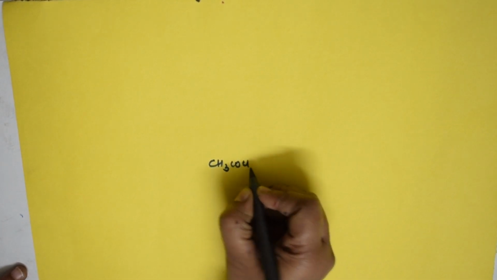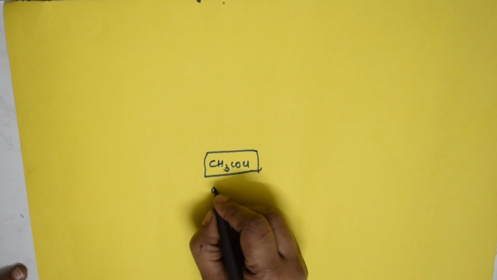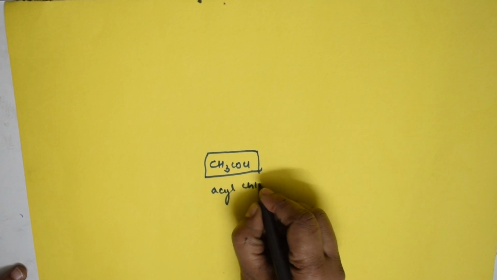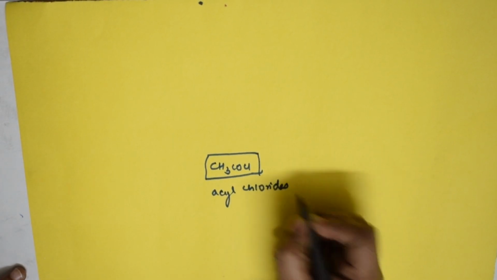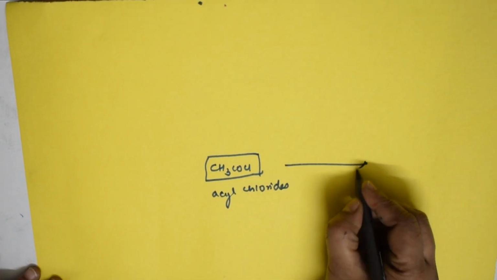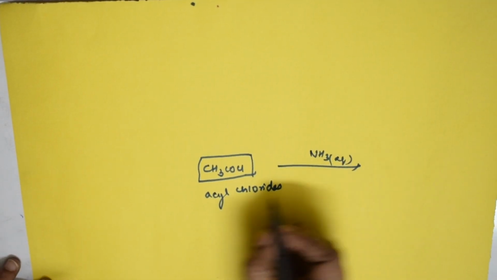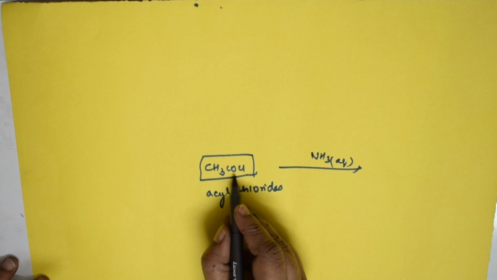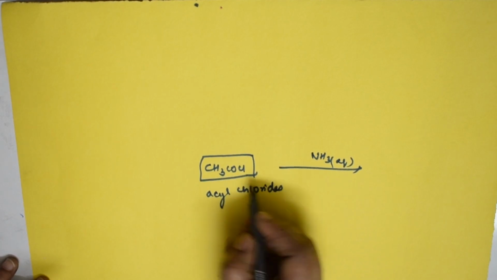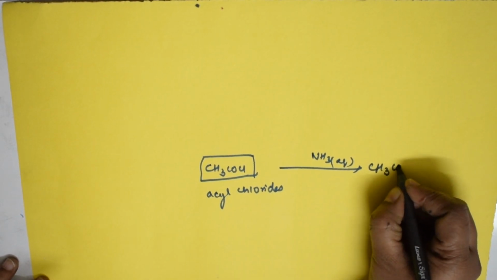Now, as I said, the acid is getting converted to acyl chlorides, the last one. So if I take the acyl chloride, CH3COCl, to this acyl chloride you introduce aqueous ammonia. What do you get? See here, the HCl comes out, breaking the bond, and you get CH3CONH2.